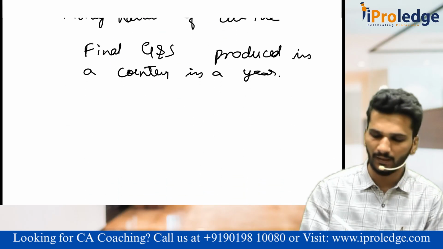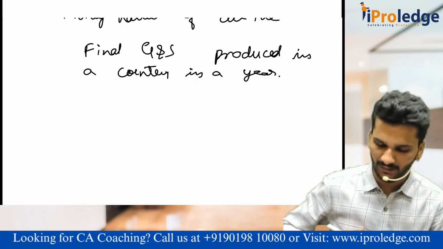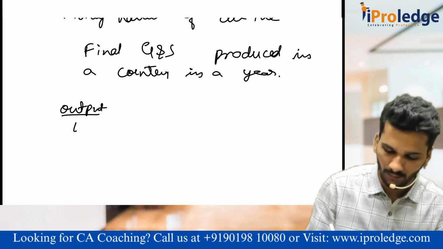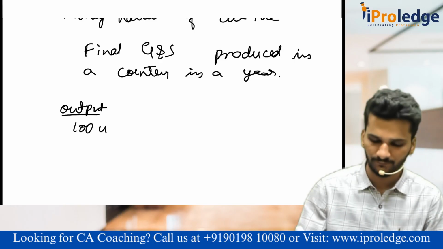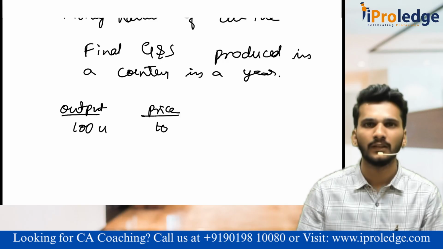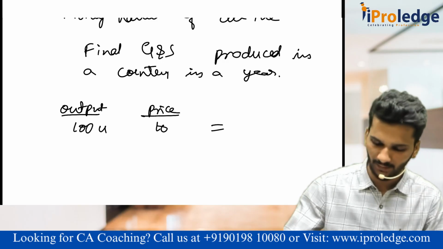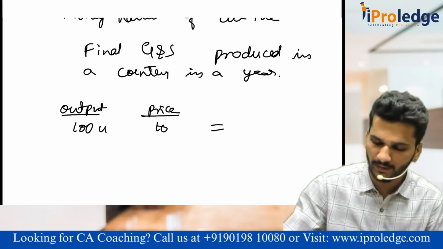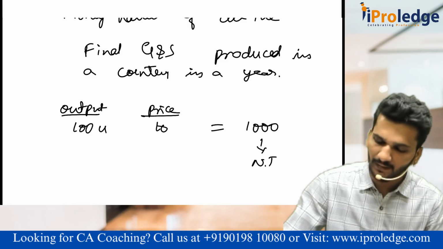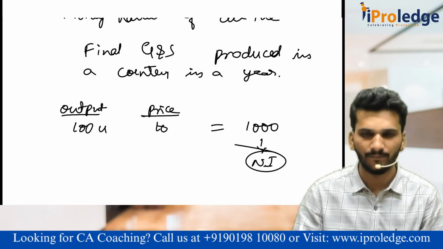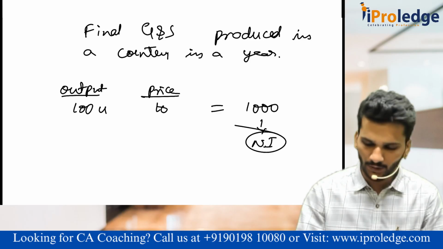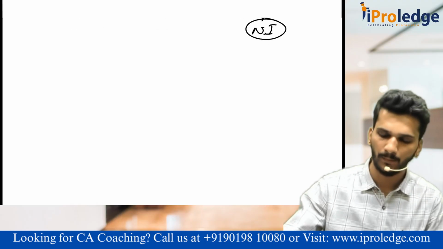Sir, can you give an example for national income? Yes. In a simple example, we have produced 100 units in the current year which are having a price of 10 each. Can you tell me how much it is? It is 1000 rupees. This 1000 rupees we call it as national income as per the definition. Is it okay? Sir, we understood this. If you have understood, we will proceed further.